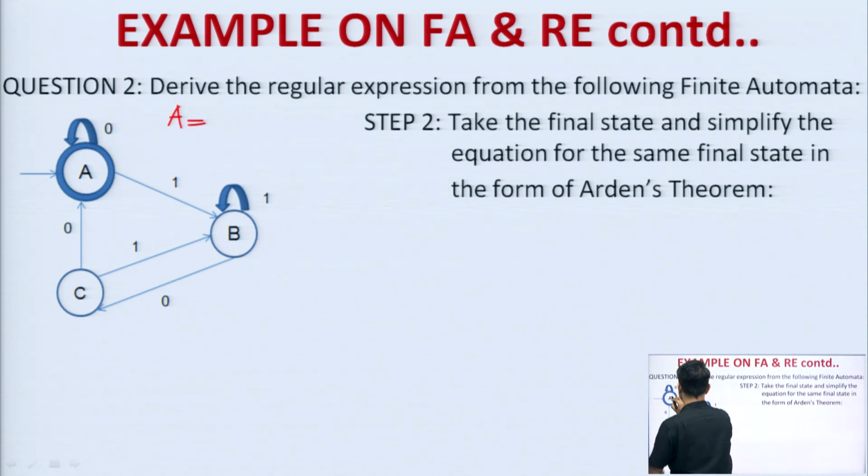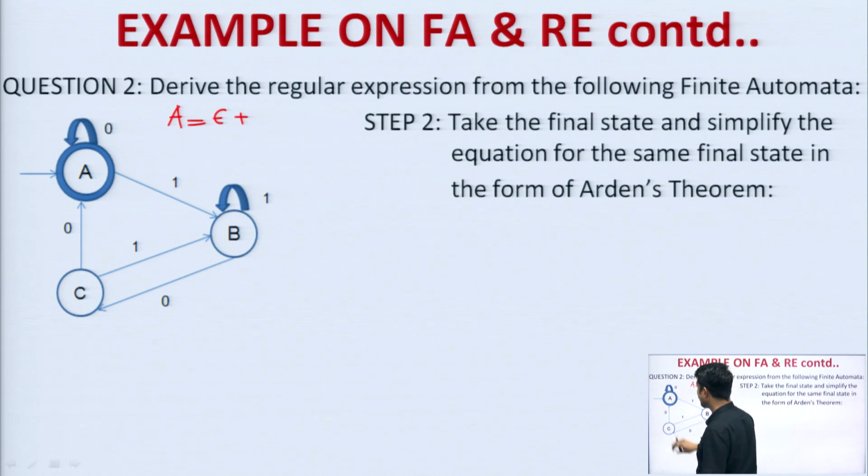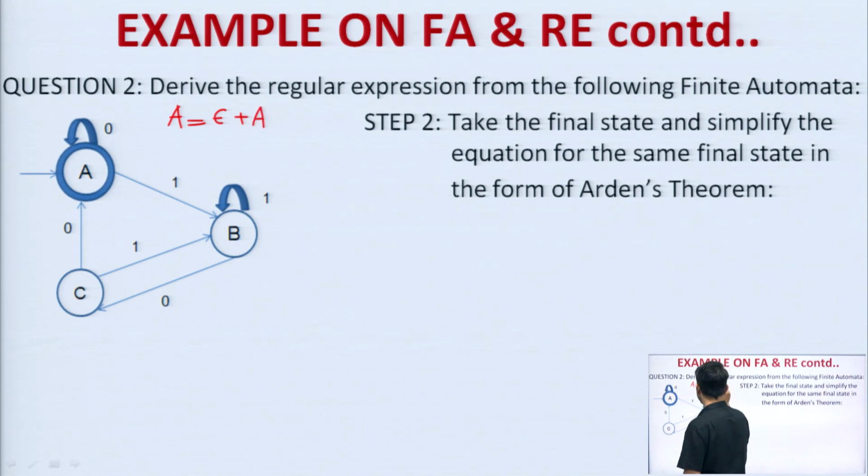For state A, I will be getting epsilon. Always remember, for the initial state you will be getting epsilon only in that case, other than that you will not be getting it, because that is the only state where we are having epsilon cases. Other than that, this particular conversion process does not include any transition diagram which is having epsilon transitions. Clear? Now, next comes, what is the next one? A 0, correct, A, and incoming edge is 0. Any more incoming edges? Yes, plus C 0. Any more incoming edges? No, this is equation number 1. Now, next let me take for B. For B, what will be the expression?